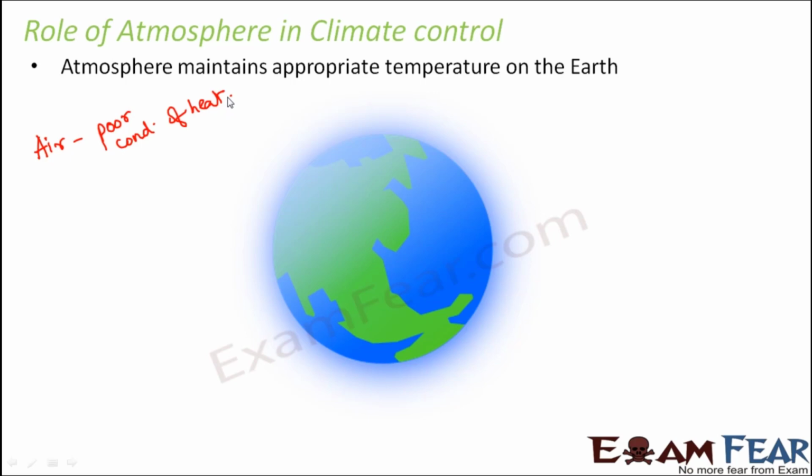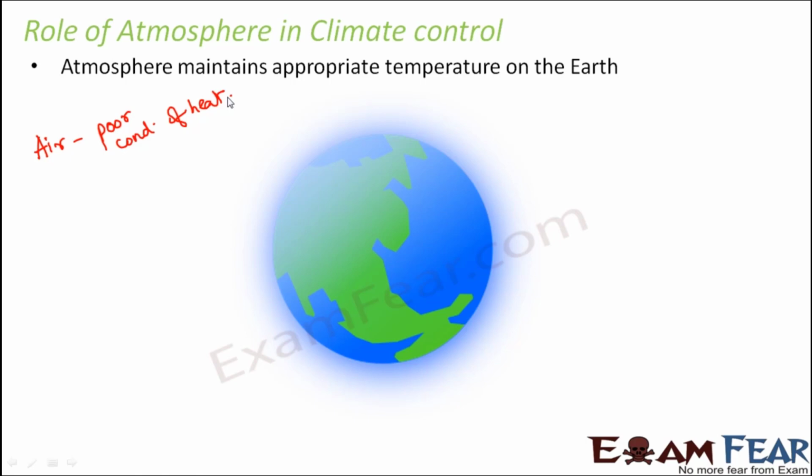So how is this property of air utilized here? Now during the daytime, what happens? During the daytime, we have the heat and light of the sun reaching the earth. Now, due to the presence of this atmosphere, which is a bad conductor of heat, it prevents excess amount of heat from entering the earth. Therefore, it prevents excess increase in temperature. Obviously, some amount of heat is entering, because of which the days are hot on earth. But the days are not extremely hot.